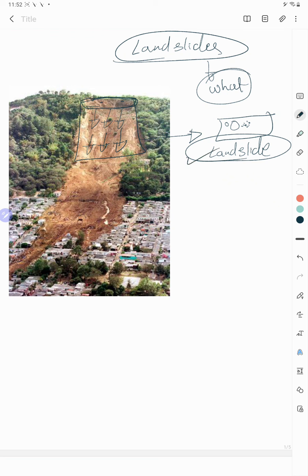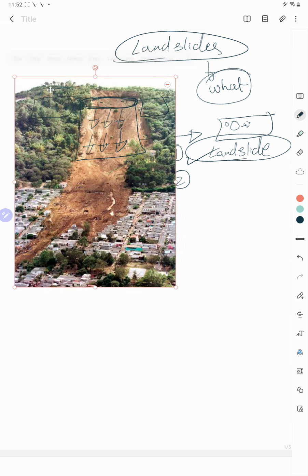Okay, now you know about the landslide. Just the flow of rocks or debris or soil down the slope is known as a landslide. Now the question is, this part is intact, this part is intact. Why has it affected only this middle part? Because here the shear strength of these rocks, soil or debris, this part of land, is very high. Here the shear strength is also right. Here also it should be very high, right? But why has it got disturbed?